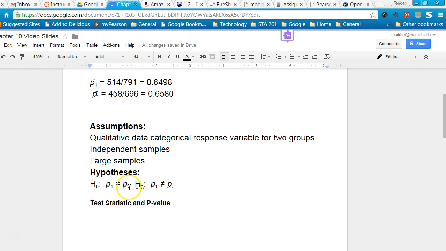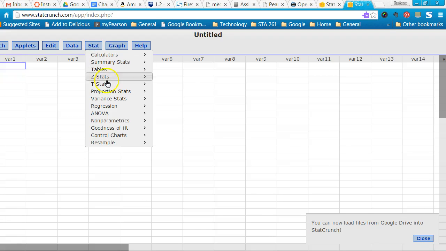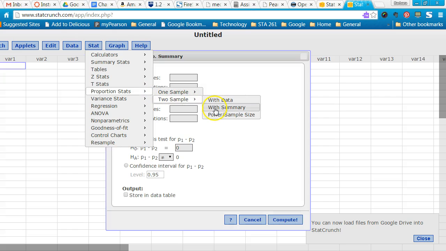Here's what we have stated for our hypotheses. The proportion for population 1 equals the proportion for population 2, and our alternative is that the proportion for population 1 does not equal the proportion for population 2. And now we're going to turn to StatCrunch to find the test statistic and p-value. We're going to click on Stat, Proportion Stats. This time we do have two samples, and we have the summary data.